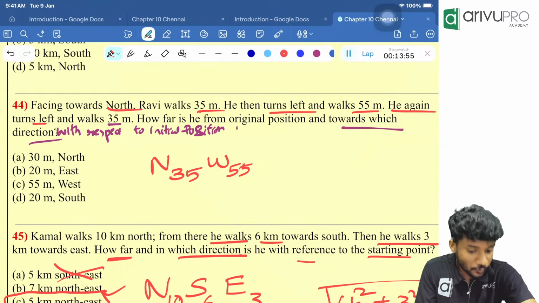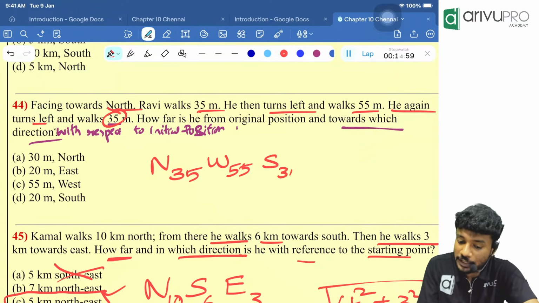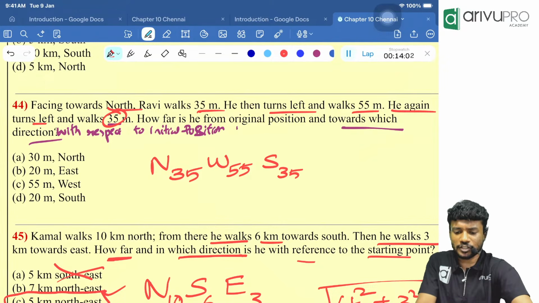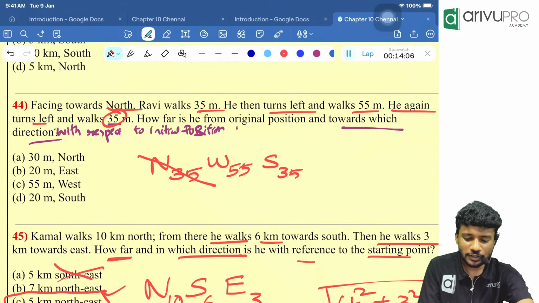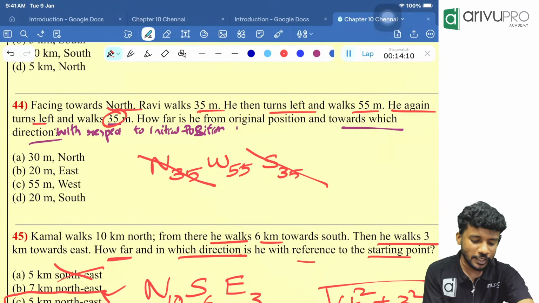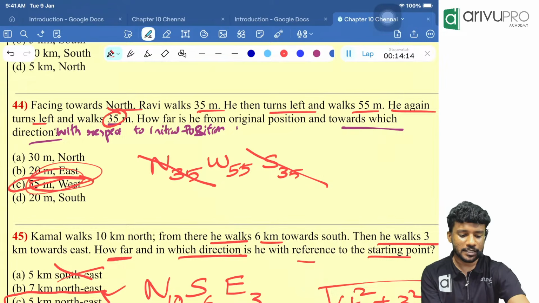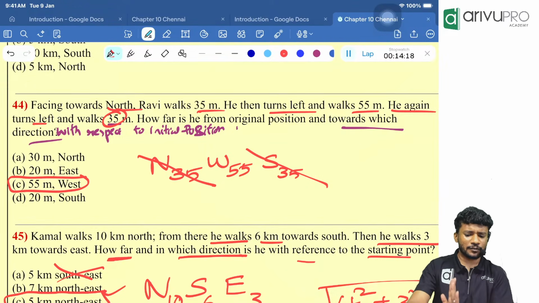Left of west is what, people? That is south. How many meters? 35 meters. Then how far and in which direction with respect to the initial position? Everything is given. North 35, south 35, cancel. Opposite to each other. Answer is what? West 55. Directly we are marking it. Option C is your answer. Then, I am asking everyone one question.